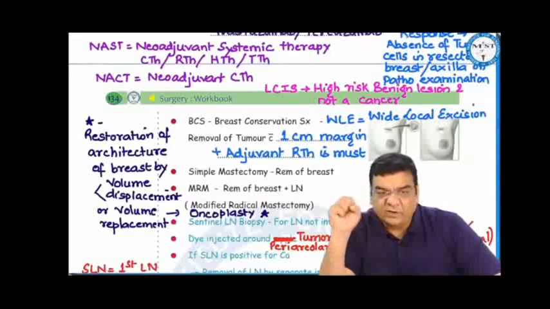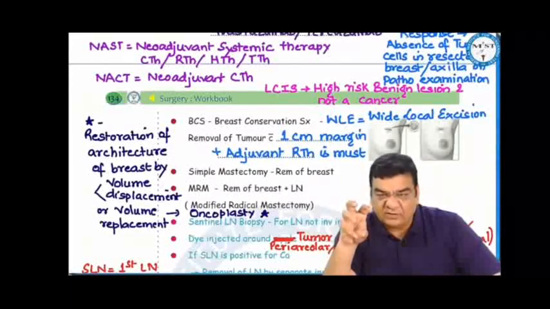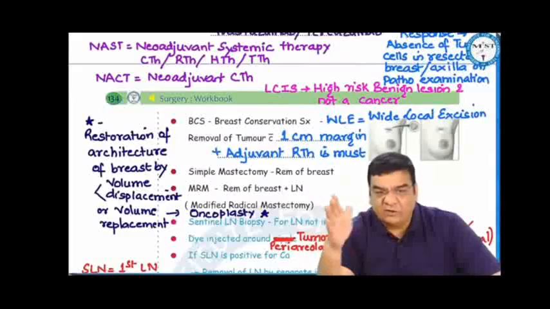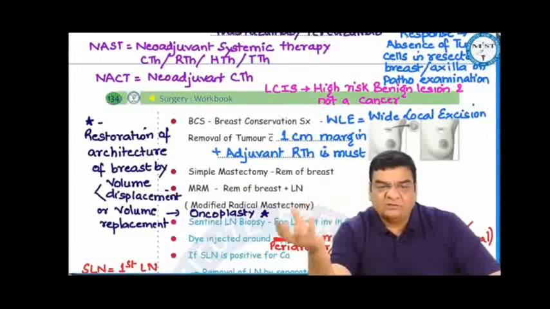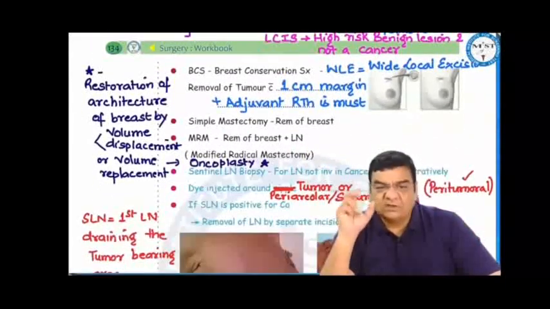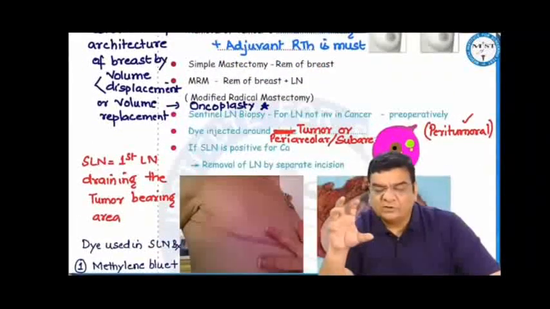So suppose you have done a wide local excision or breast conservative surgery, there might be some defect left inside. If we want to restore that architecture of the breast, we can do some volume adjustment, which we say volume displacement, or sometimes we have to put some volume there, that is the volume replacement. So that is oncoplasty.